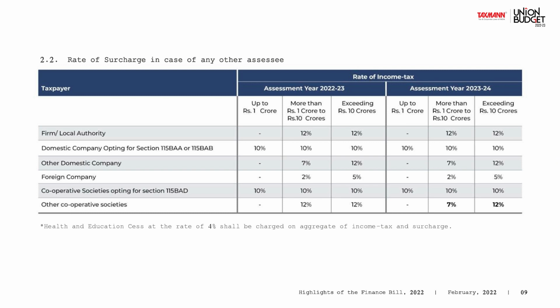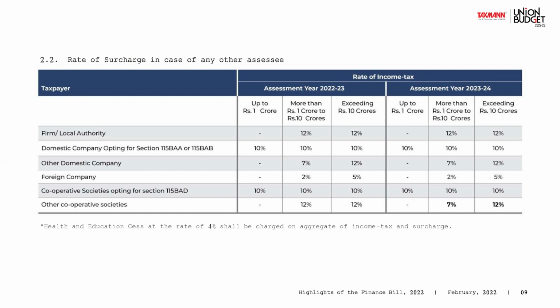For domestic company, the surcharge is 10% irrespective of your income, because you are getting taxed in an alternate tax regime under section 115BAA or 115BAB. The domestic companies who are taxed at 25% or 30% based on their turnovers will have a surcharge of 7% if their income is more than 1 crore, or 12% if their income is more than 10 crore. So if you have an income of 1 crore to 10 crore, then 7%. If your income is more than 10 crore, then it would be 12%.